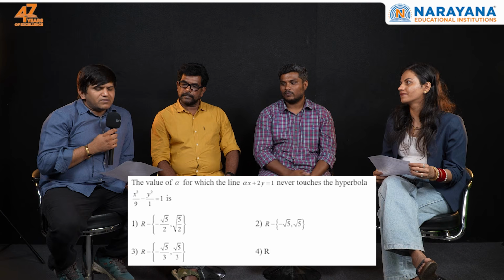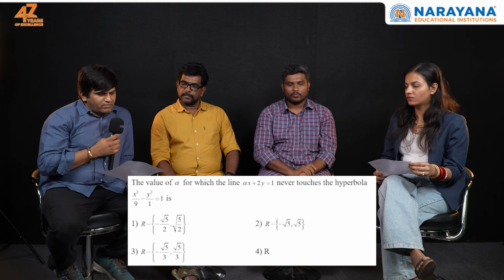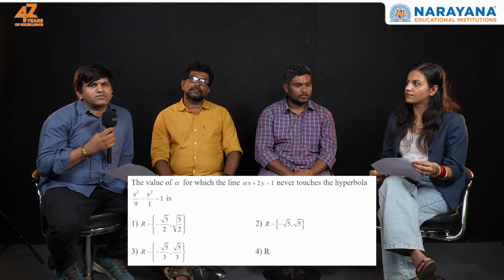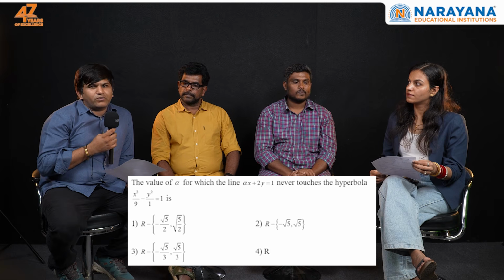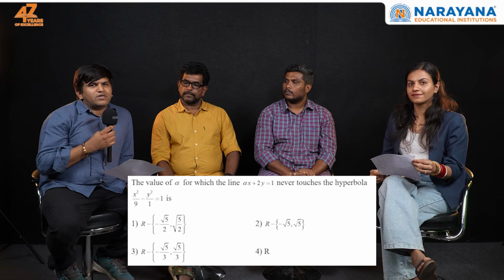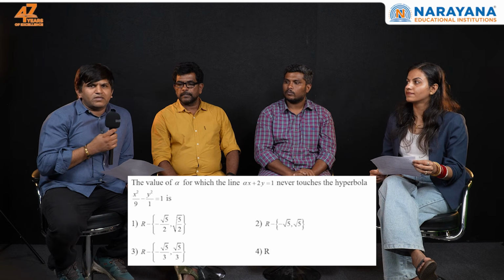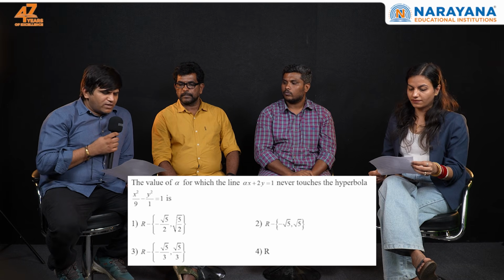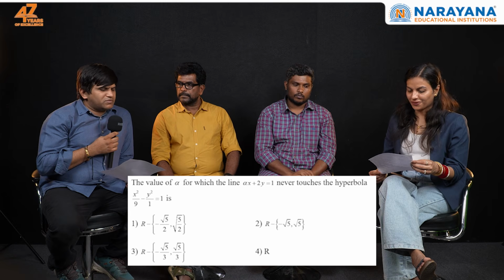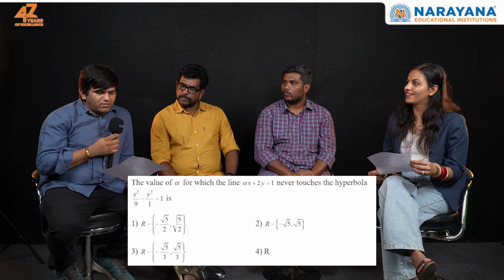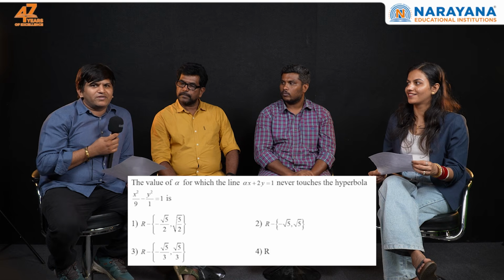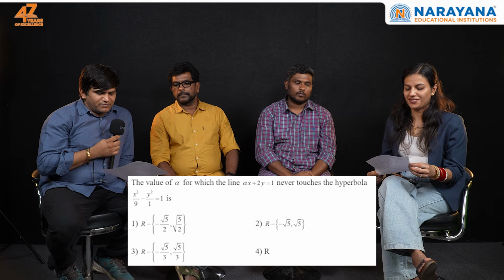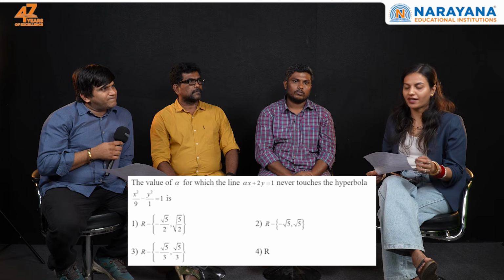Question number 12, we can solve by using multiple methods. If you remember the simple condition of tangency for conics, here they gave a hyperbola. So we know the condition of tangency, we can transform y equal to mx plus c into that form, and just plug in all the values a square, b square and c square. It is quite a straight problem to solve. In upcoming papers they may replace the hyperbola with an ellipse or another conic, so we may expect a similar question. Students, you can prepare for that also.